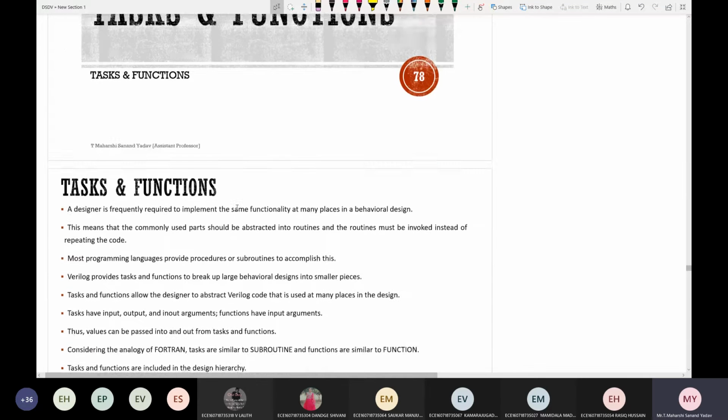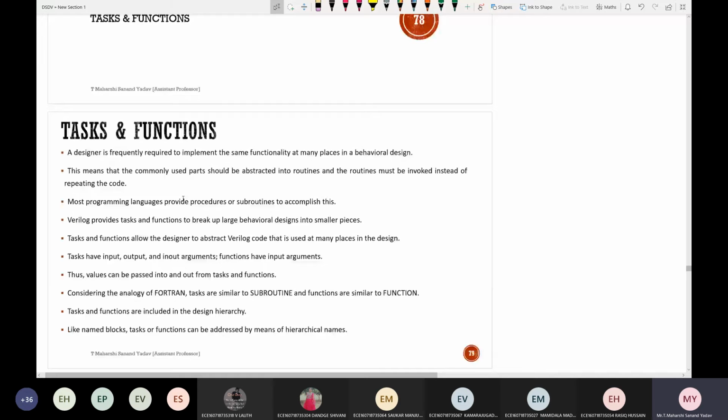Task and functions. Simply, a task is used when you want to repeat a particular loop a number of times; you can declare it by using a task. See here, a designer is frequently required to implement the same functionality at many places in a behavioral design. This means that the commonly used parts should be abstracted into routines and the routines must be invoked instead of repeating the code. So instead of writing the code again and again, simply you write that particular logic by using the keywords task and end task.